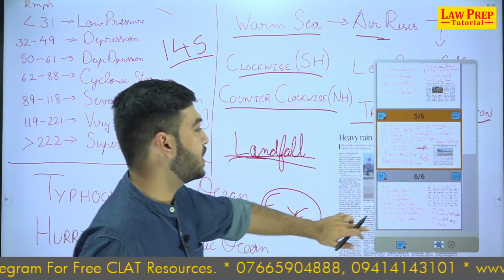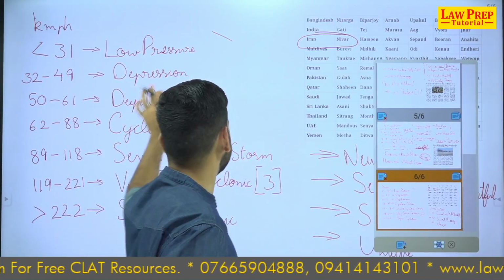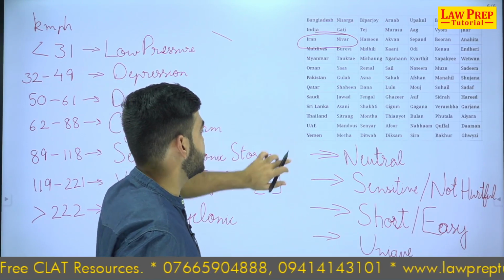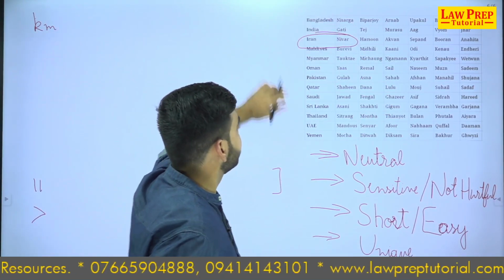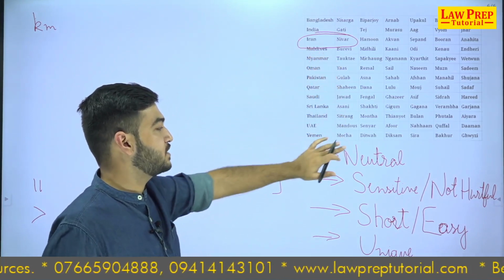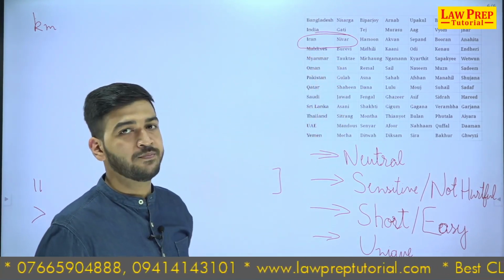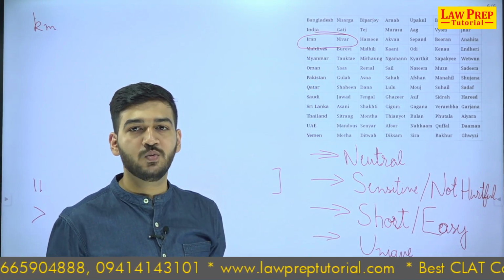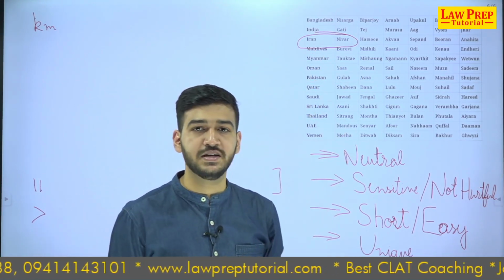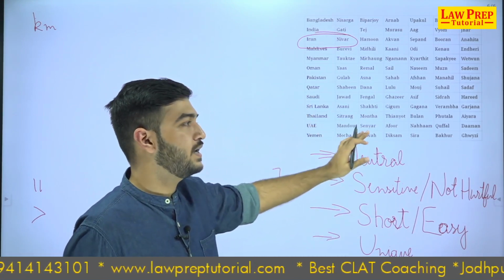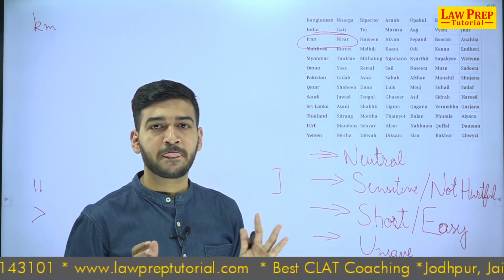Now with regards to the nomenclature of cyclones. Okay, now this is the system of nomenclature of cyclones. Okay, yesterday I told you that, see, the World Meteorological Organization plus the ESCAP are the two organizations under which they suggest the names.